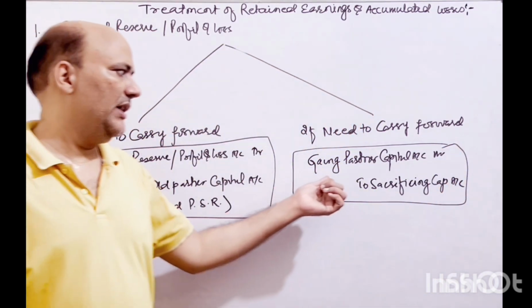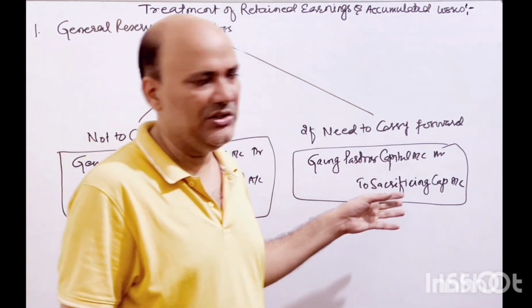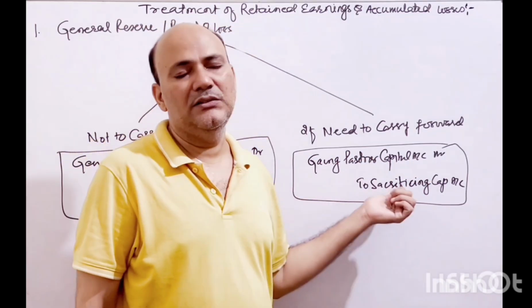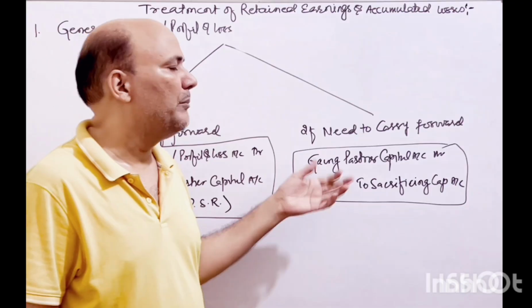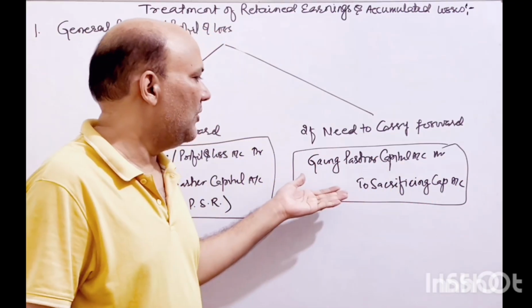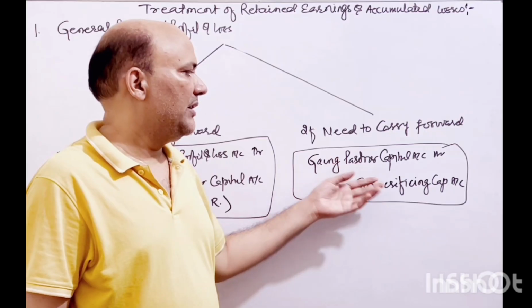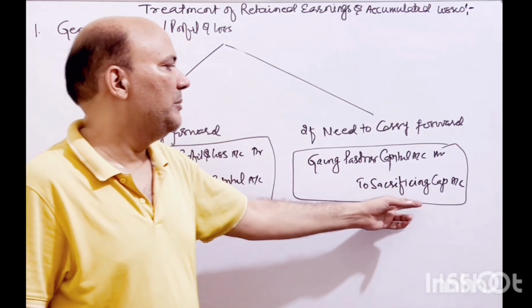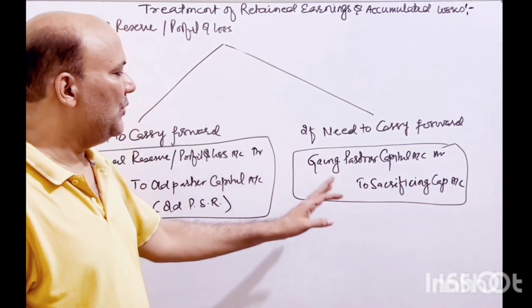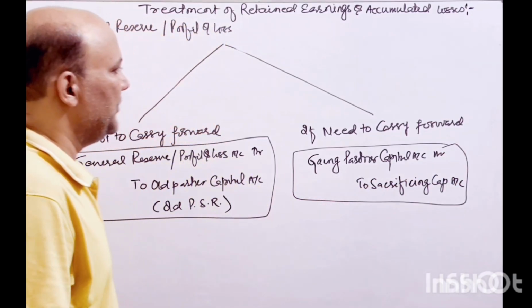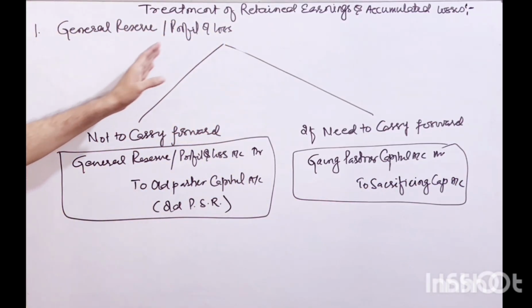out the gaining ratio and the sacrificing ratio, because that can be changed. It may be possible that all the partners are not involved in that, right? It might be possible that only one partner is sacrificing the whole profit sharing ratio to the new partner, so only one old partner will be there in that condition, right? So you have to find out the sacrificing ratio in this condition in the adjustment entry, right? So this is your general reserve or the profit and loss, right?